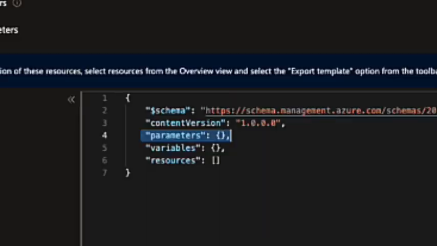Next up, parameters. Now these are values which shape your deployment. You might remember from one of my previous videos we talked about the tfvars file. Well, those are called parameters in Azure Resource Manager, or ARM. Variables are simple. They allow you to make your template more flexible. Instead of hard coding values, you can create variables and later pass those values via parameter files.